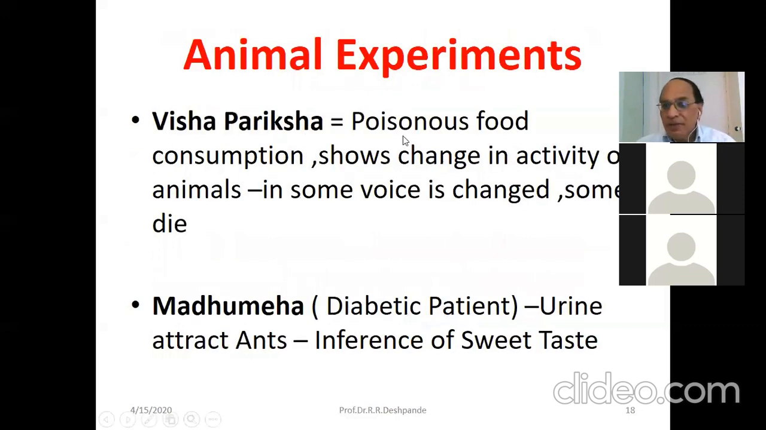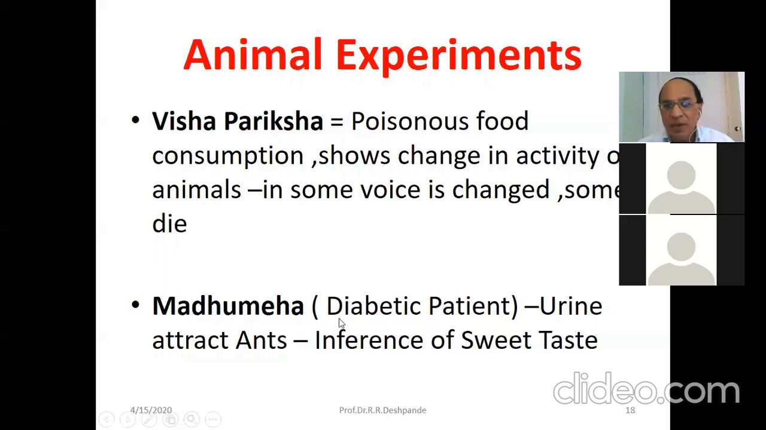Now, animal experiments were there in Ayurveda, the ancient science. Visha Pariksha: poisonous food consumption shows changes in the activity of the animals. That is very well taught in Agada Tantra, the toxicology subject. In Charaka, there are some chapters, and Vagbhat has mentioned how to examine poisons. For example, the crow or the peacock change their voices or activity. Interested people can open the books and see the details. But animal experiment was there with that particular toxicology subject.